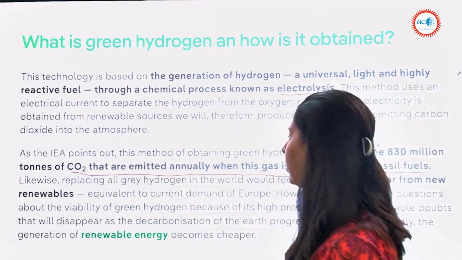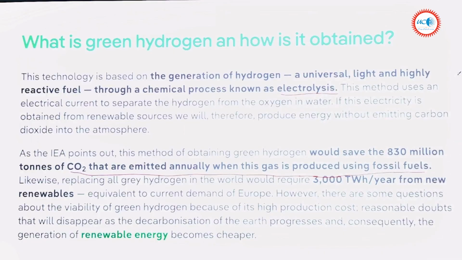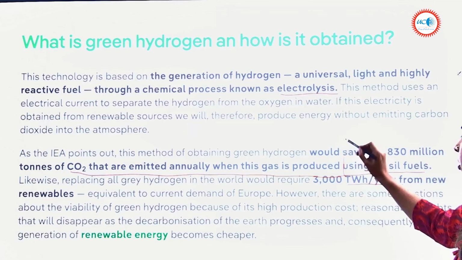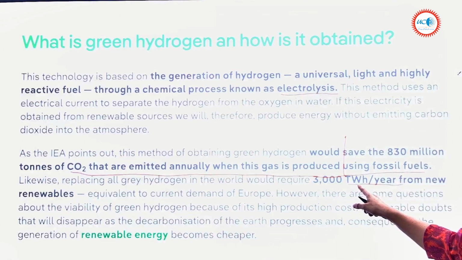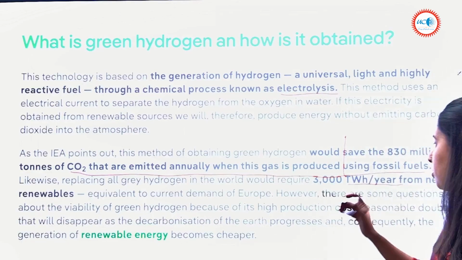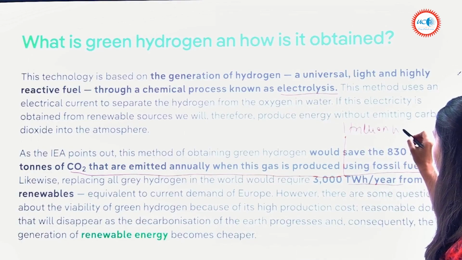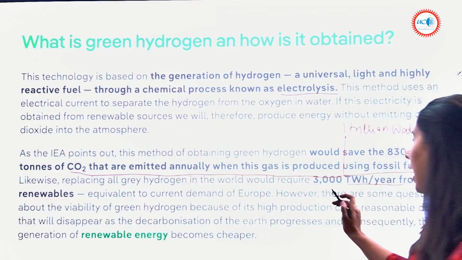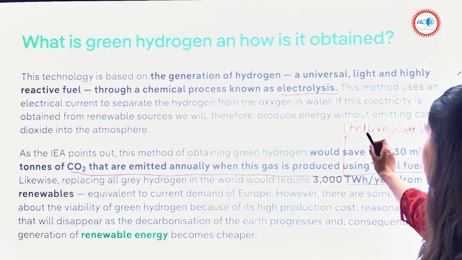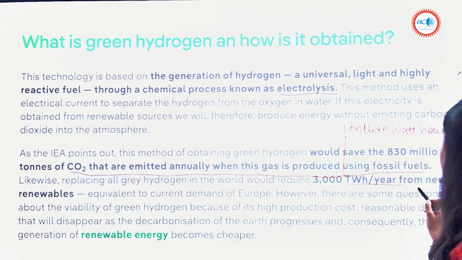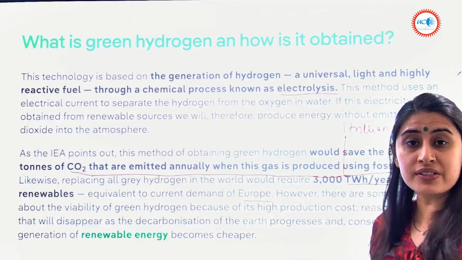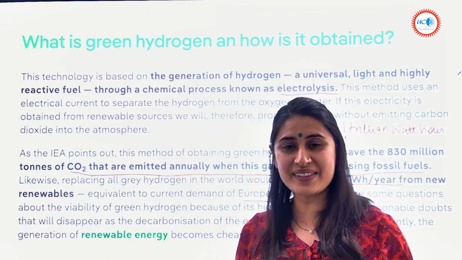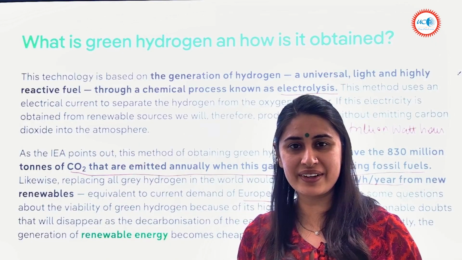Likewise, replacing all grey hydrogen in the world would require 3000 terawatt hour per year. So terawatt hour, we know watt is the unit of power. So we are talking about units of electricity here. So it is 1 trillion watt hour per year. That is how huge. So 3000 trillion watt hour per year from new renewables, equivalent to energy demand of Europe. Now that's huge. You can understand Europe is a huge continent in itself, isn't it?